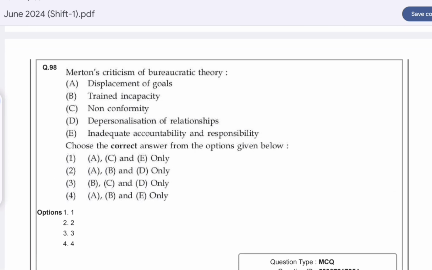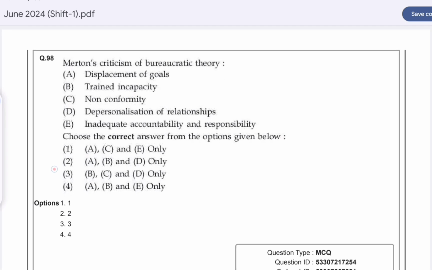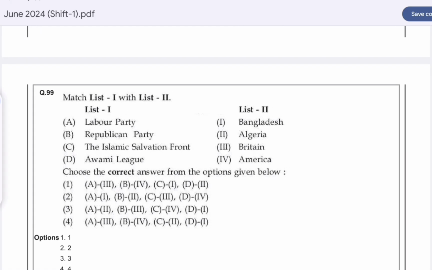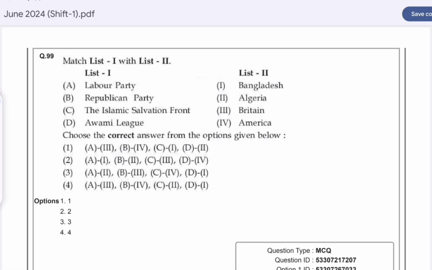Merton's criticism of bureaucratic theory is, option B is correct, A, B and D, displacement of goals, trained incapacity and depersonalization of the relationships. Question number 99. Match list 1 with list 2. Option D is correct here.